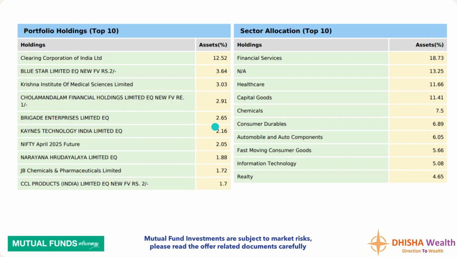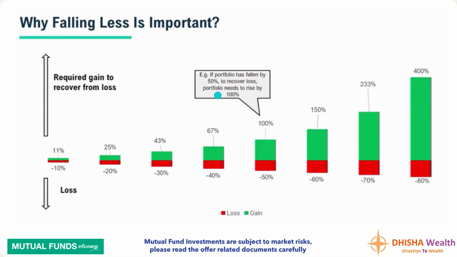Why falling less is important? Say in mutual funds, here we are seeing diversified sectors, diversified stocks. So compared to a direct stock investment, mutual funds fall less. Why is falling less important? Suppose in direct stock, if the stock goes 50% down, in order to recover and reach the principal, the capital, the portfolio needs to rise by nearly 100%. So it is always very important to fall less. While investing in mutual funds compared to direct stocks, we tend to fall less.